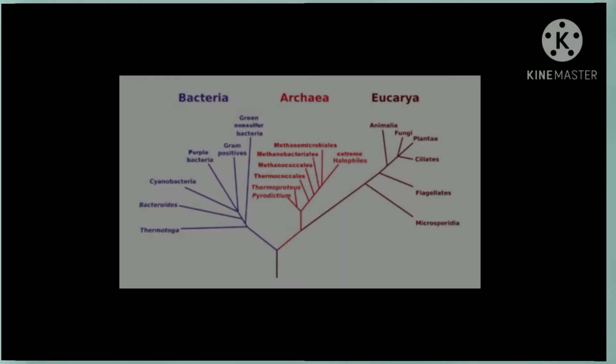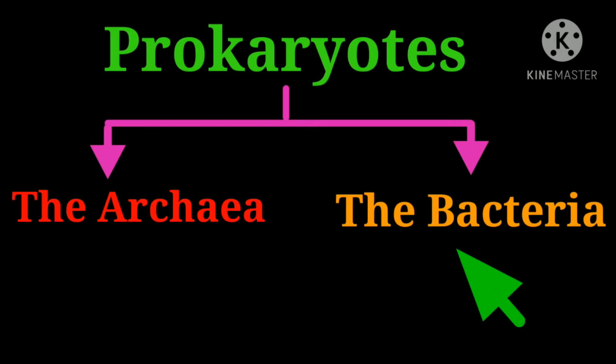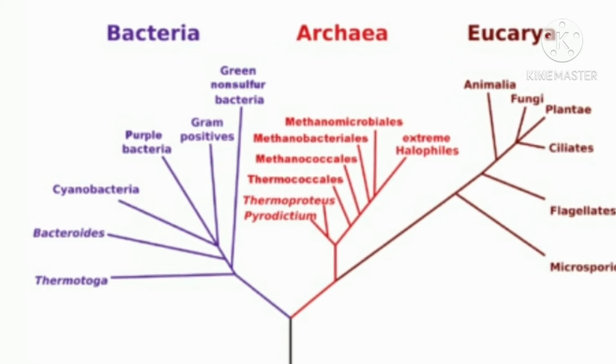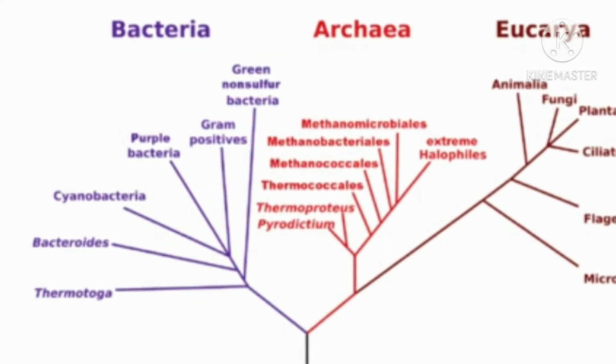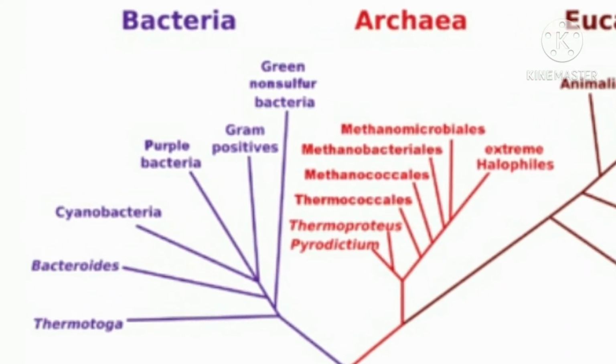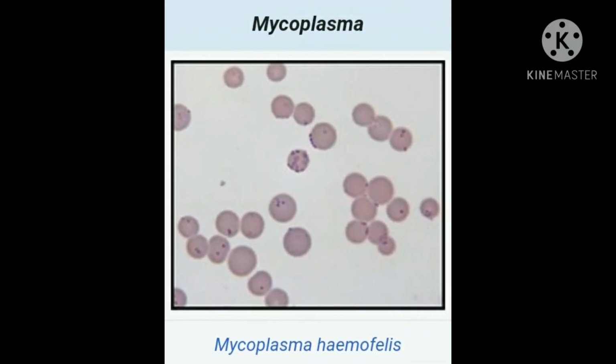Next, we are going to see about the second type of prokaryotic cells, that is, bacteria. We have seen about the archaea. Apart from archaea, all other prokaryotes are classified in the domain bacteria. This domain includes the smallest known cells, the mycoplasma, which are the only known prokaryotes to lack a cell wall and to contain a genome with as few as 500 genes.